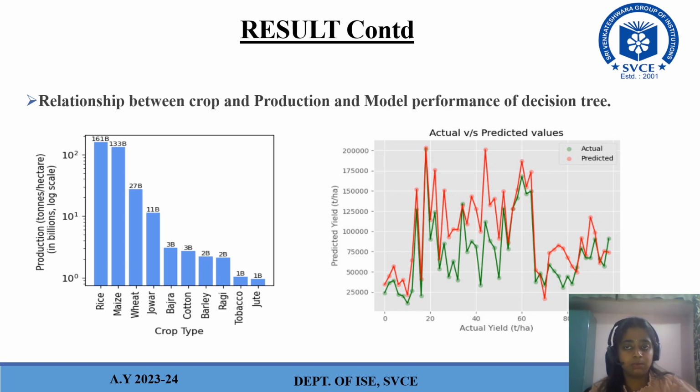So moving to the model performance of decision tree. We could see that the green lines are the actual values, and the red ones are the predicted values. So actual yield is nothing but the green ones. We could see this green one going here. Those are the actual yield values, and the predicted ones are these red ones. There will be slight variation, so that is where we'll be going for finding the accuracy.